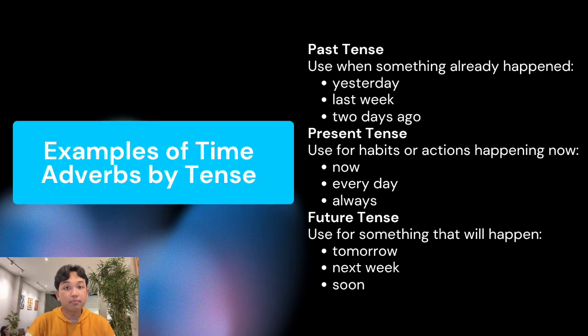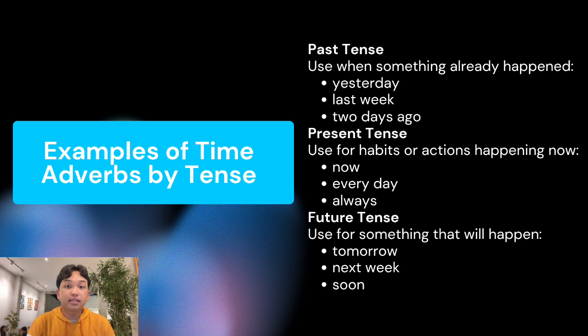Next is examples of time adverbs by tense. We have three that we will discuss. The first is past tense. Of course, this is used when something has already happened. For example, we can use yesterday, last week, two days ago, and so on.